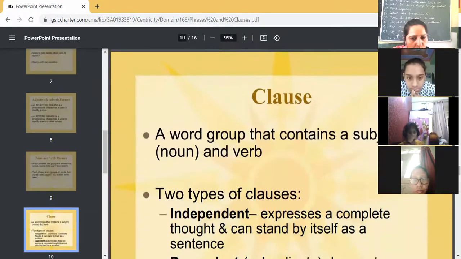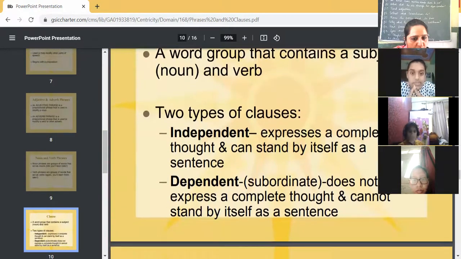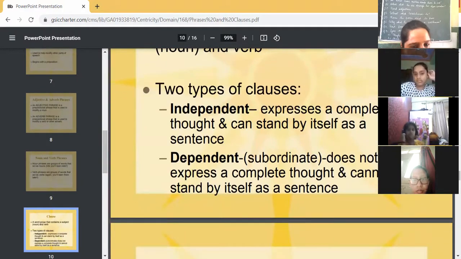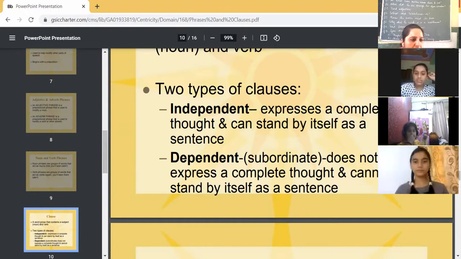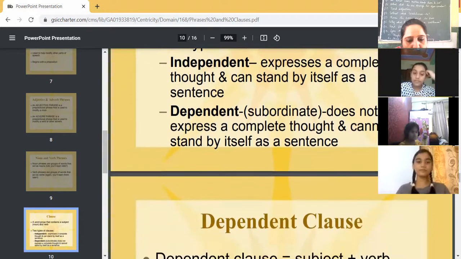Clause. A word group that contains a subject and verb. Two types of clauses: independent and dependent clauses. An independent clause expresses a complete thought and can stand by itself as a sentence. Okay. A dependent clause does not express a complete thought and cannot stand by itself as a sentence. Like, if he helps me, I'll go there. So here it is dependent. Okay. If he helps me, I have not completed the meaning. So it is a dependent clause. Okay. When we are giving any condition, that is a dependent clause. Clear, beta? Yes, ma'am.